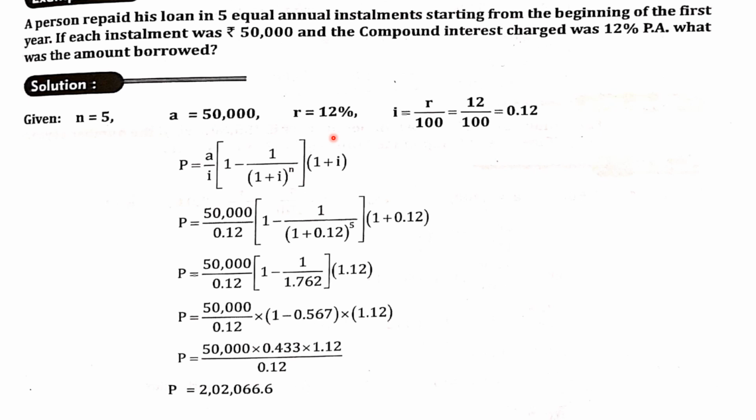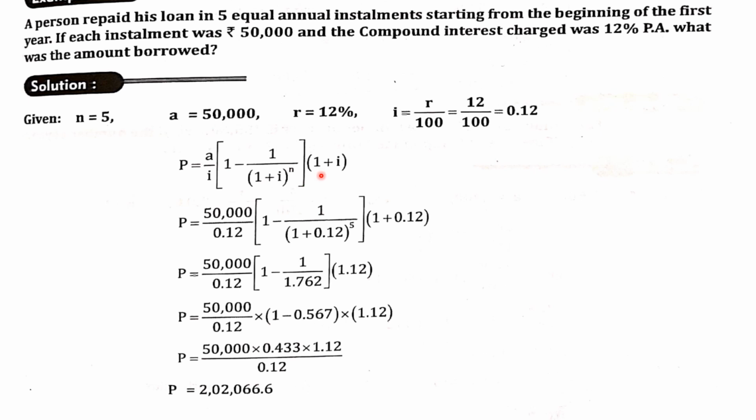So here a person repaid his loan in 5 equal installments, they are telling. So you should find out what is the due amount to the overall value. So you should find out what is the amount borrowed, and for 5 equal installments, how he has paid for it. So go with the formula, either you can write P is equal to, or you can write capital A is equal to A by I into 1 minus 1 divided by 1 plus I to the power of n into 1 plus I.